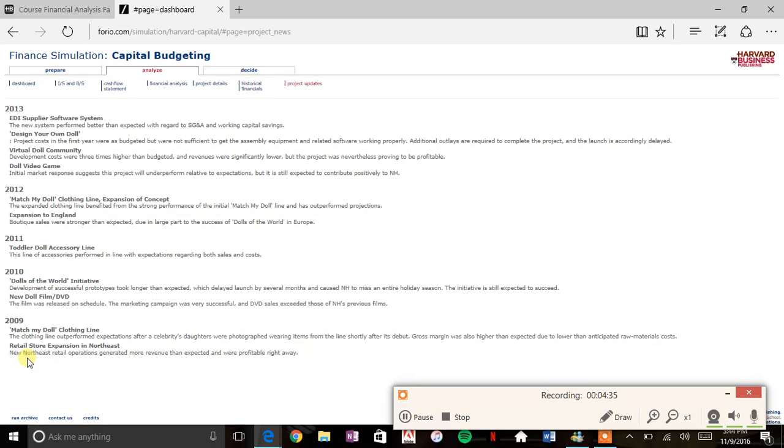The retail store operations generated more revenue than expected and were profitable right away, which is fantastic. The Match My Doll clothing line outperformed expectations after a celebrity's daughter was photographed, and the gross margin was higher than expected due to lower than anticipated raw material costs.